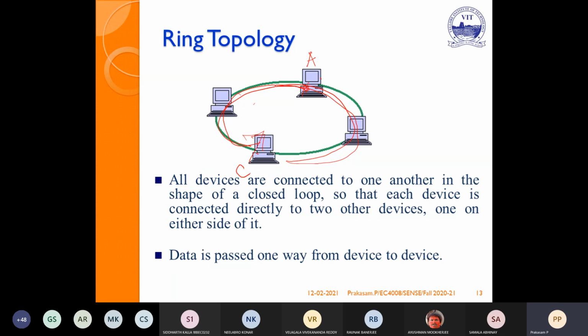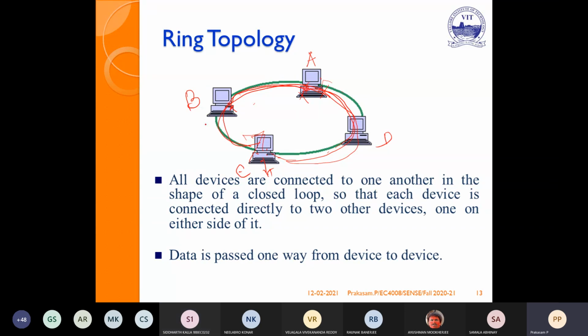Now A is transmitting the message through this. This is B, this is D. It reaches B, but the destination address won't match with B, so it will discard. It goes to C. It matches the address. Now it receives the information. It passes the token along with the acknowledgement. When it reaches A, it is a positive acknowledgement. A will discard the ACK and discard the token.